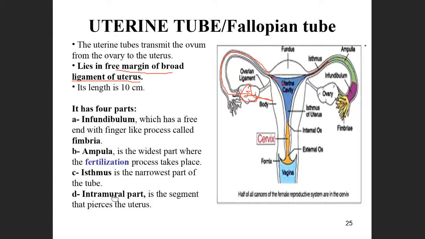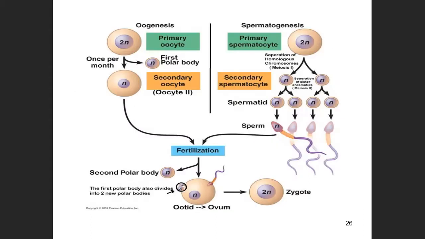Intra means inside, mural means muscle, intramural, inside the muscle, is the segment that pierces the uterus. Just remember this slide, don't worry about this.